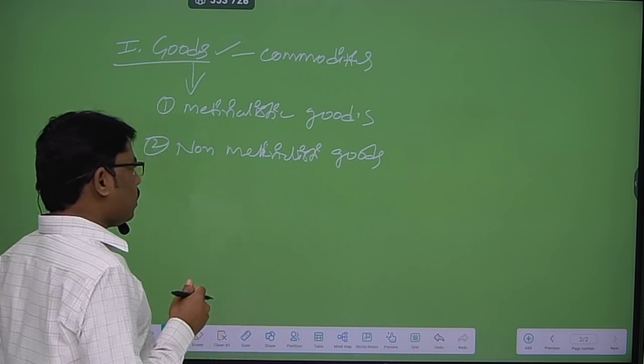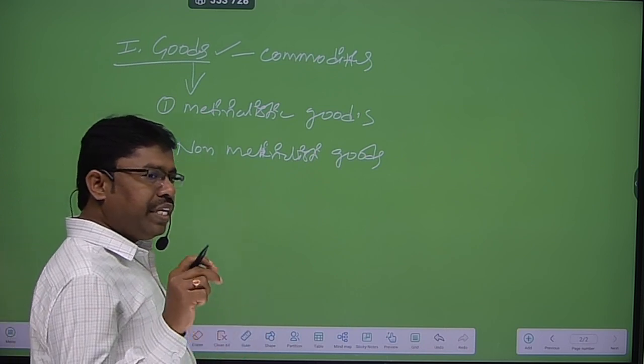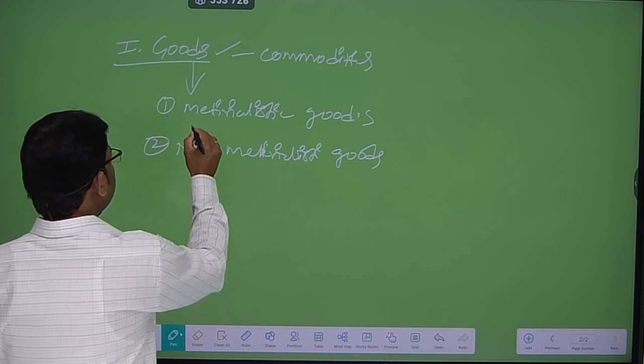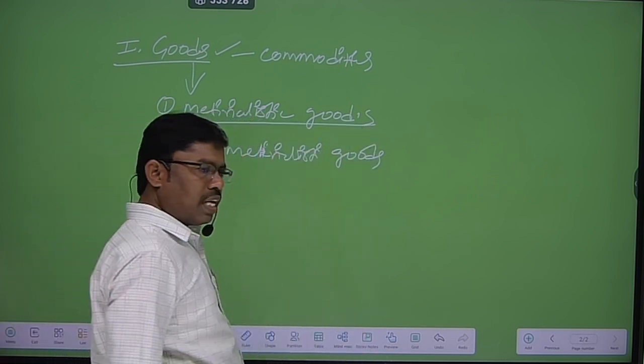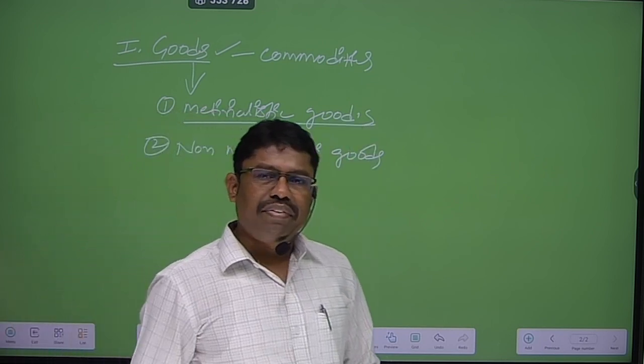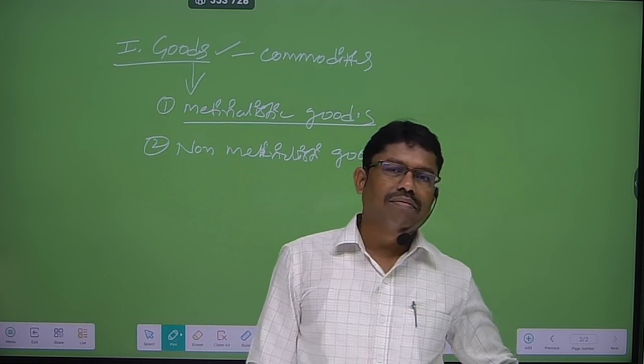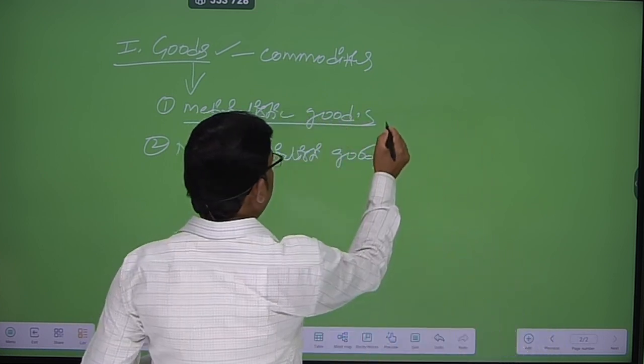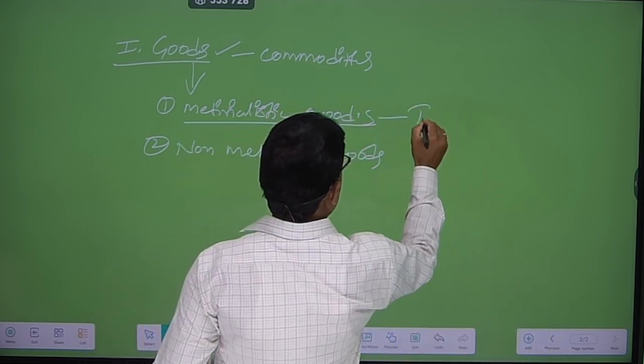What are the differences? Listen carefully. Materialistic goods are all the physical objects, that means all the tangible things.